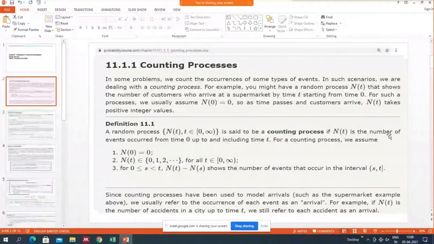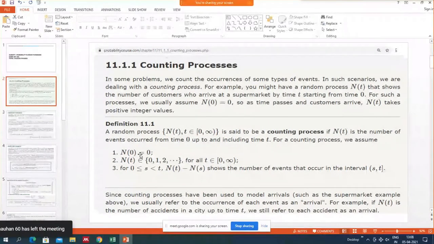So Nt denotes the number of events occurred from time 0, that is the starting time, up to and including the time t. Initially we assume that no event occurred at time t equal to 0.